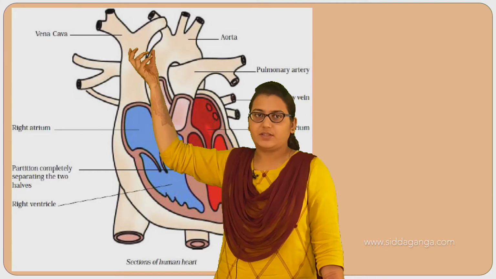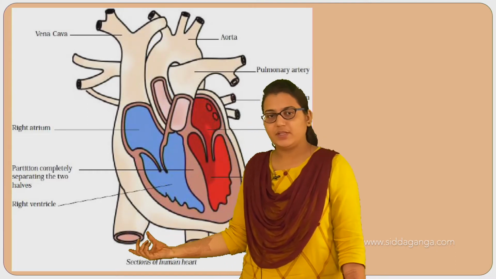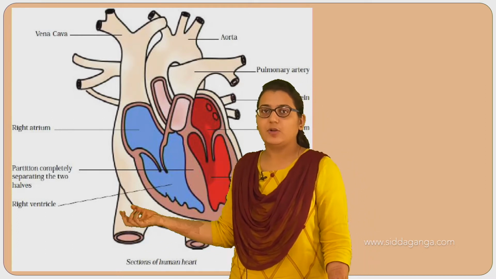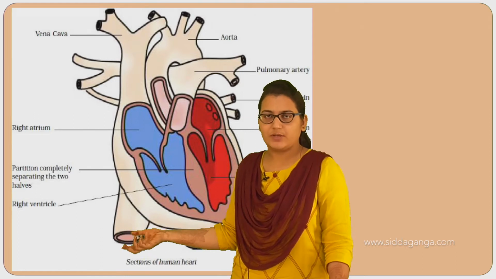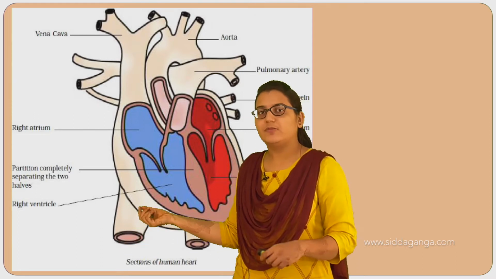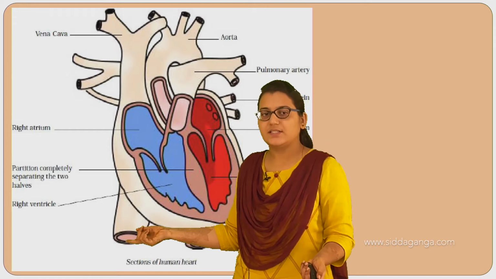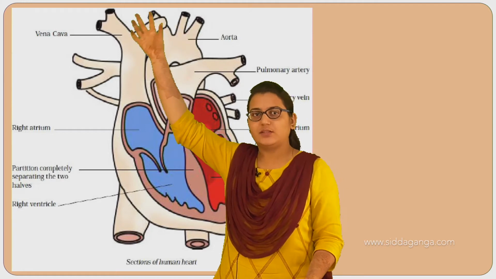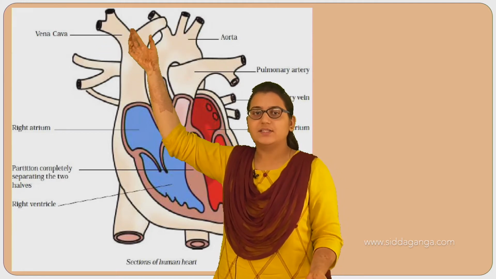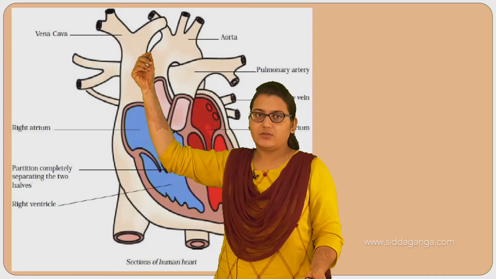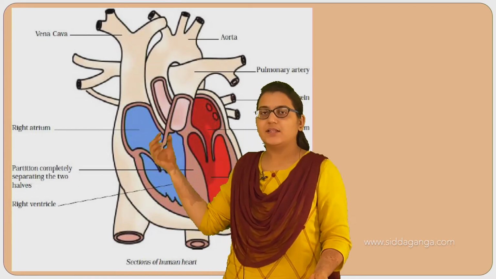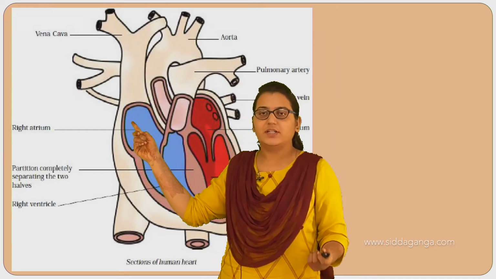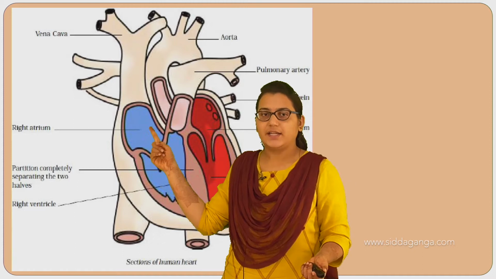That is retrieved from the vena cava, and here we also have an opening. This is the inferior vena cava. From the parts below the abdomen, from the abdomen and the limbs, the blood from our lower parts is received by this inferior vena cava, and the impure blood from our upper body parts is received by the superior vena cava. So these two carry the impure, deoxygenated blood to the right atrium.